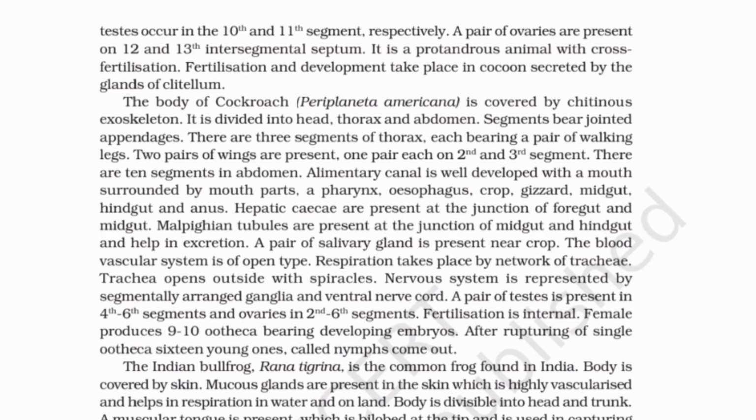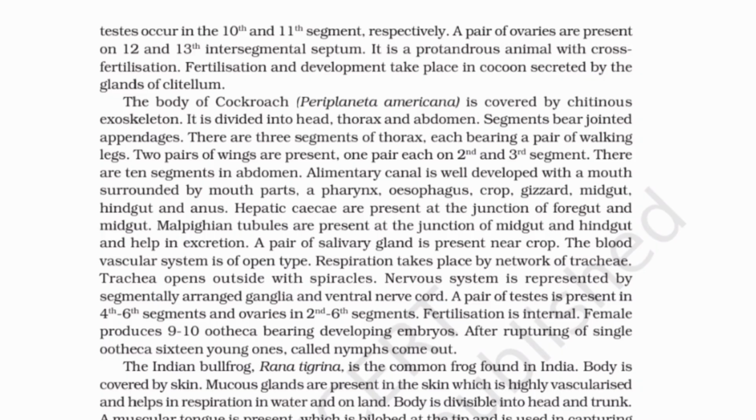Respiration takes place by a network of tracheae. Trachea opens outside with spiracles. Nervous system is represented by segmentally arranged ganglia and ventral nerve cord. A pair of testes is present in the 4th to 6th segments and ovaries in the 2nd to 6th segments. Fertilization is internal. Female produces 9 to 10 ootheca bearing developing embryos. After rupturing of a single ootheca, 16 young ones, called nymphs, come out.